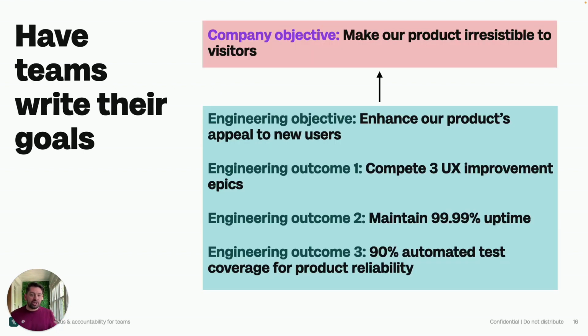If our company objective is to make the product irresistible to visitors, our engineering objective can be something around enhancing the product's appeal to new users. And again, we just go through that same process. I have a big objective, something that we want to rally around to make our product awesome for those new users. And then it's going to be measured by UX improvements, our uptime, our automated testing. We want things that are going to make sure that we're giving that good first impression. And these are all things that engineering teams can actually work on that are related to that goal, even while the company is really focused on some of that activation and conversion.